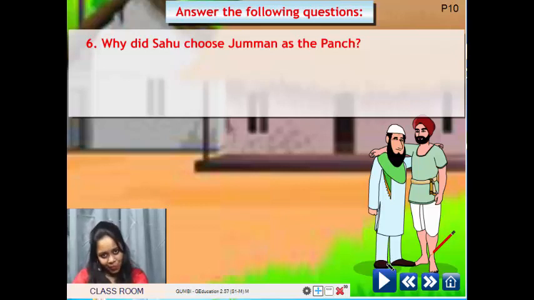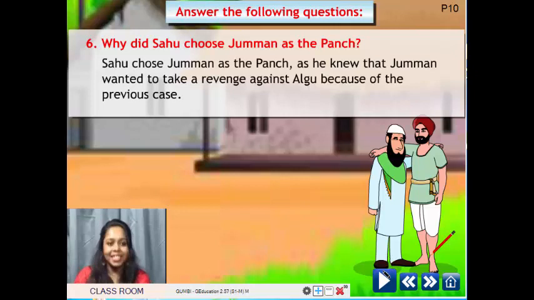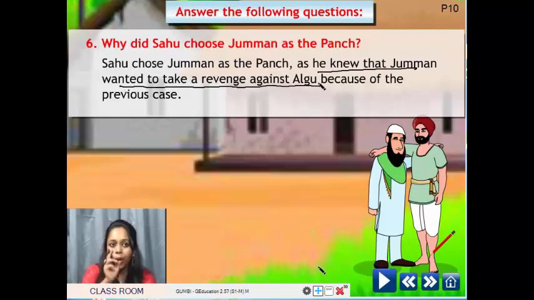So why did he choose Jumman? Jumman and Algu were not friends. But then why did Sahu choose him? Because he knew about the previous case and he knew that Jumman wanted to take revenge against Algu. So he appointed Jumman as the punch.